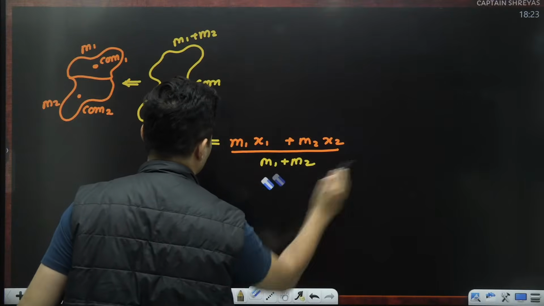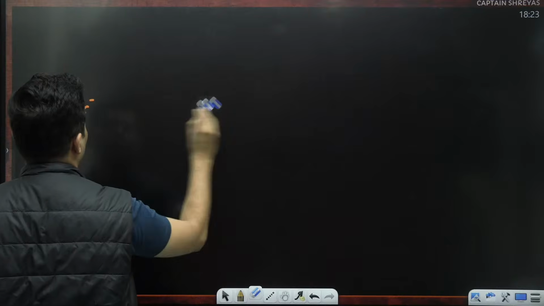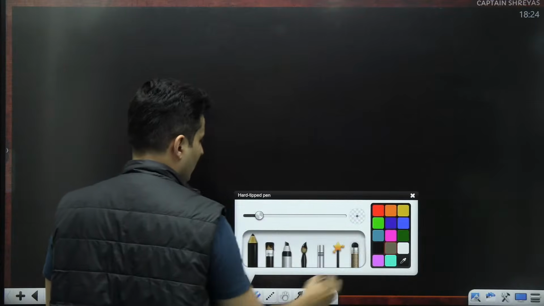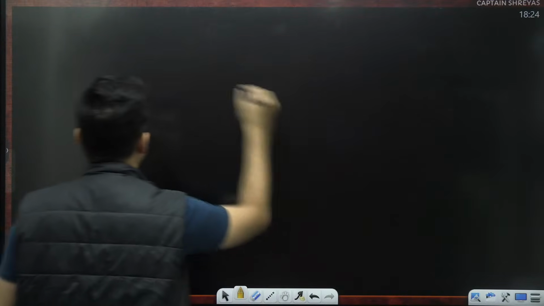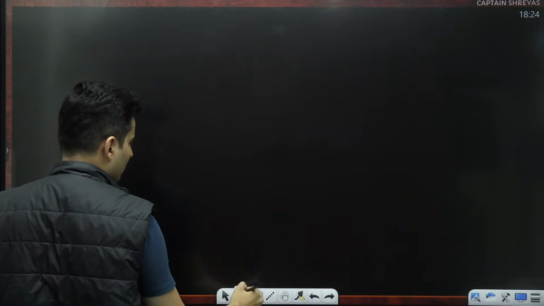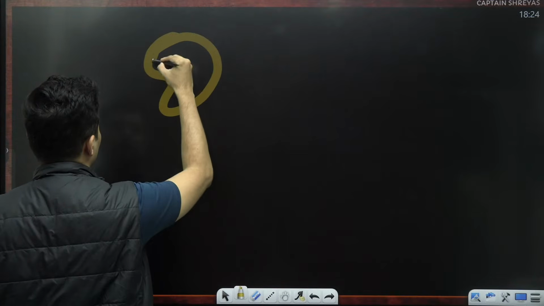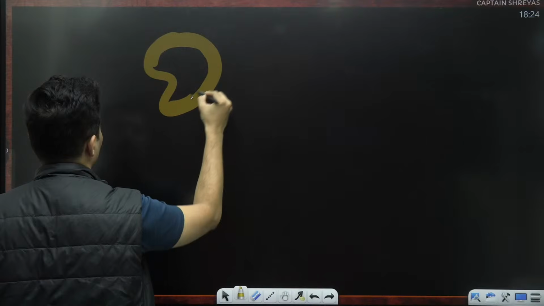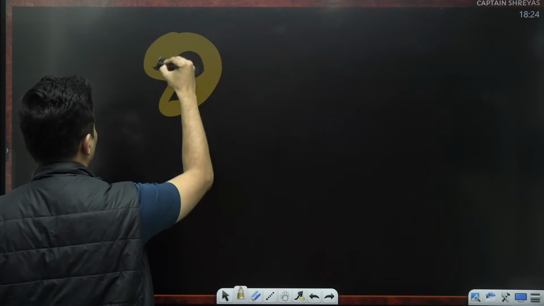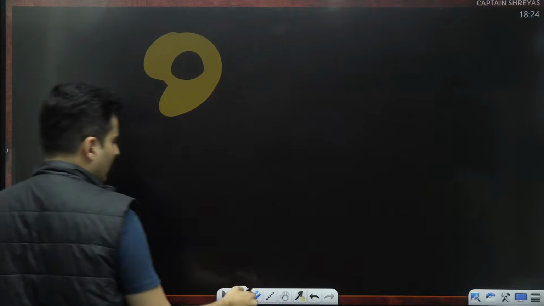But imagine now there is a particular body. Let's do it like this. There is some kind of object which is taken out.